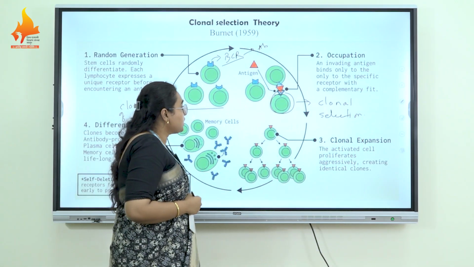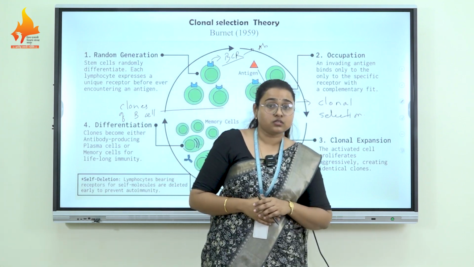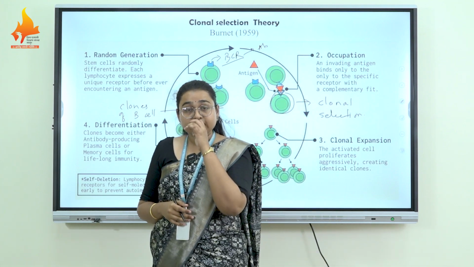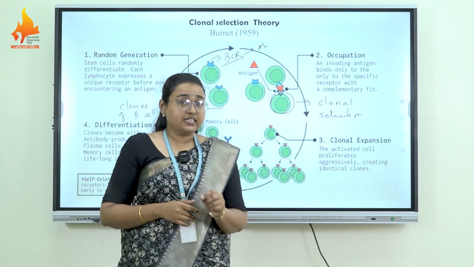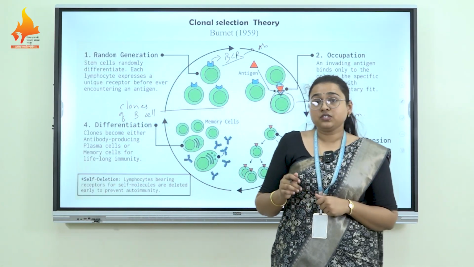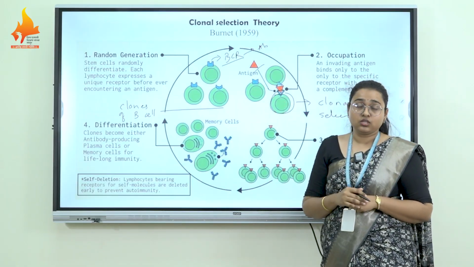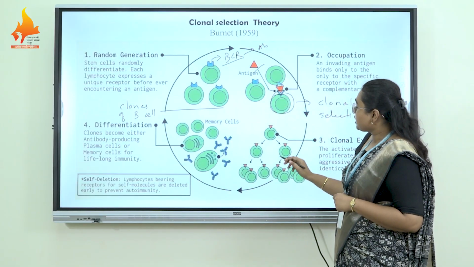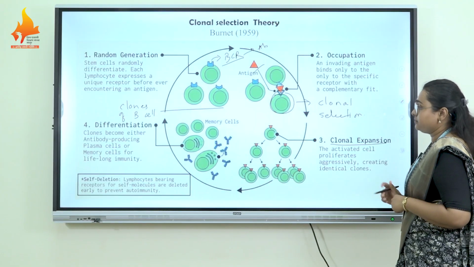After clonal selection, a single B cell is chosen for the production of a single type of antibody, and these antibodies have the ability to eliminate the antigen which was encountered by the host body. Then the next process is clonal expansion.